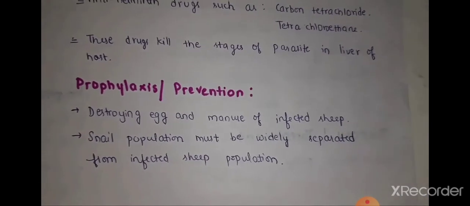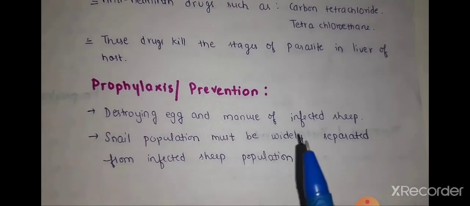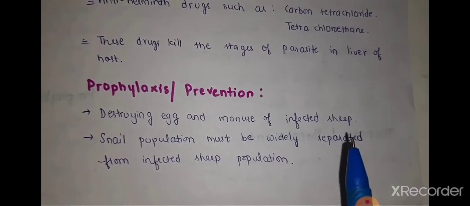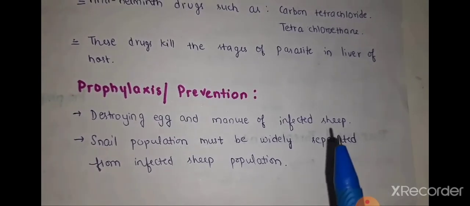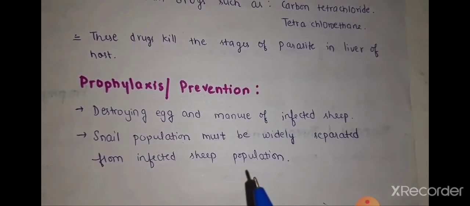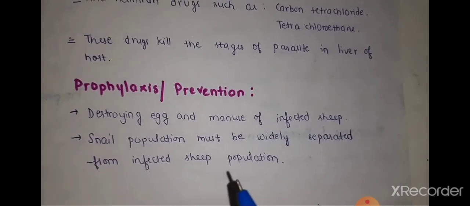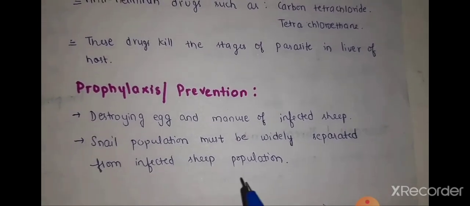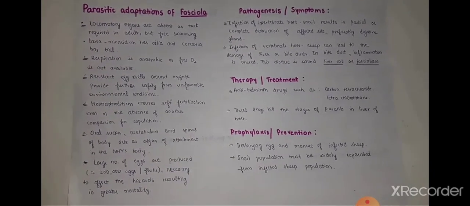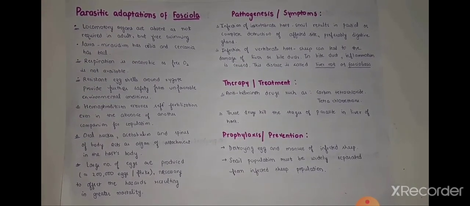Next is prevention. Destroying the eggs and manure of infected sheep can prevent the disease, and the snail population must be widely separated from the infected sheep population so that we can prevent the completion of the life cycle, and thus prevent the disease. So this is all about the life cycle, and we have also discussed the parasitic adaptations, then the symptoms or pathogenesis, treatment and prevention of Fasciola hepatica.